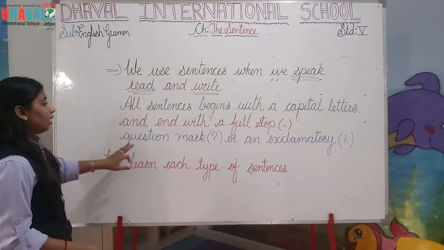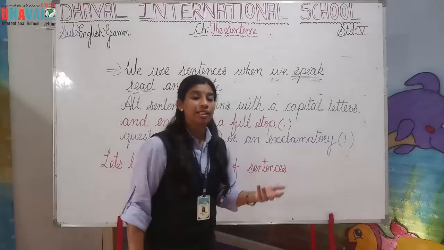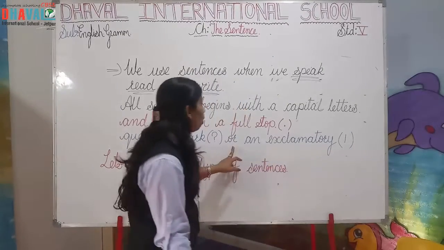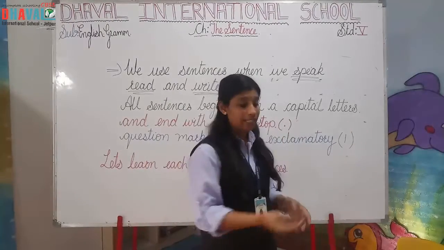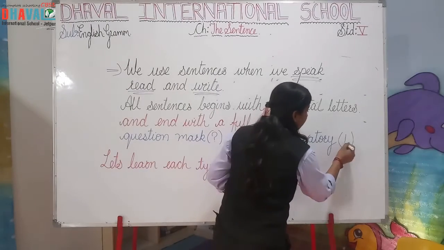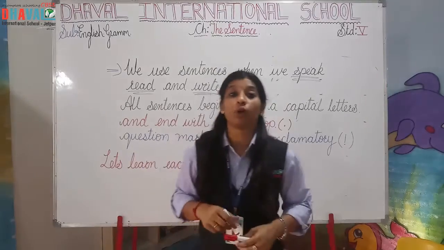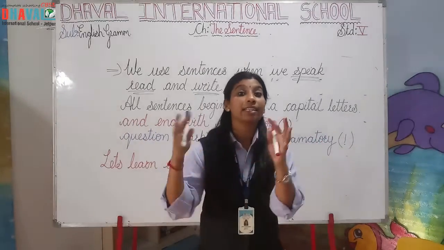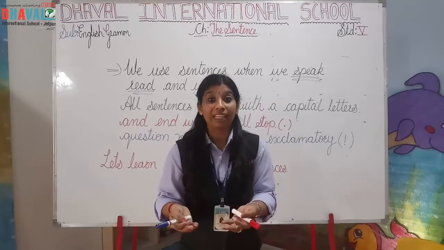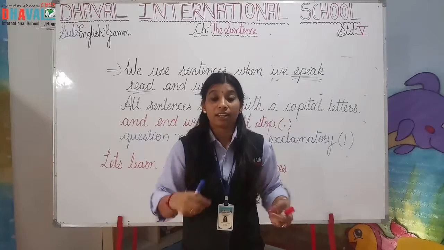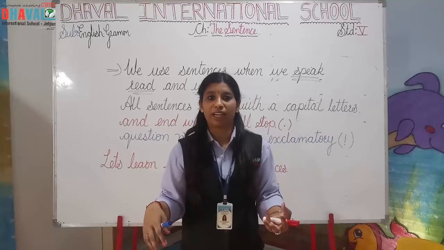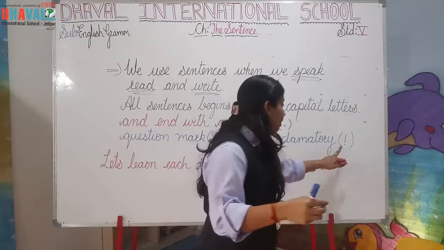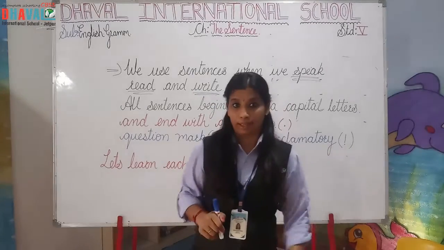Then question mark. Some sentences are asked to someone, right? We put a question mark or an exclamation mark. Exclamation mark means what? Sudden feeling. Ow, ouch, wow. So this is called a sudden feeling, how we feel. That sudden feel, sudden action, the sudden words when we see something, excitement. कुछ भी होता है तब हम excitement, wow, yes बोलते हैं ना, तब हम इस चिन्ह का, इस सिंबल का यूज कर सकते हैं. ठीक है?